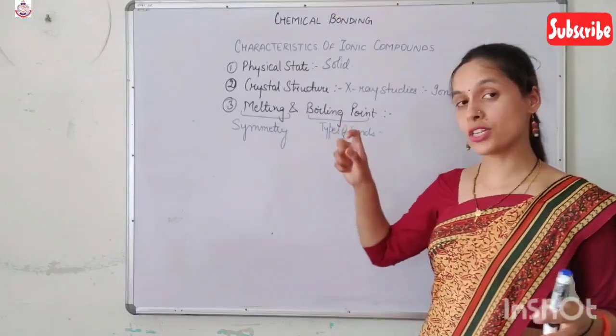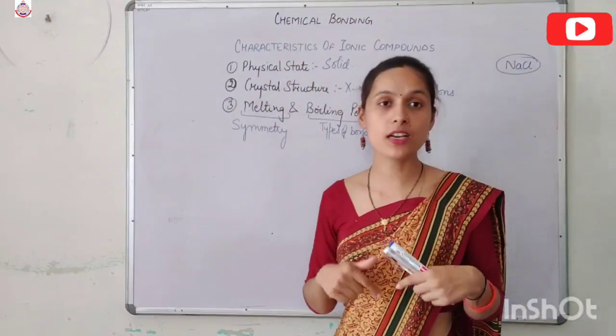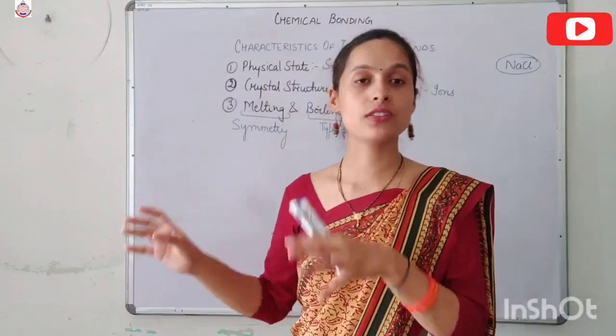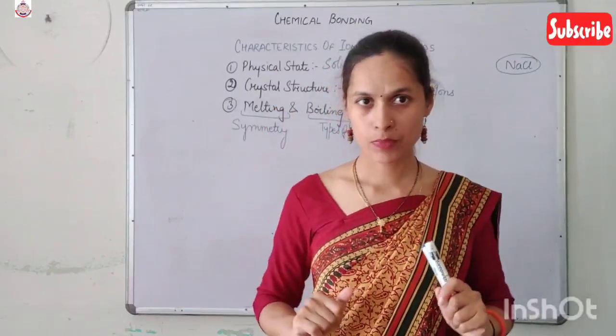So if the bond is very strong, the boiling point should be very high because it becomes very difficult for us to break the bond. So a large amount of energy is required to break the bond, as a result of which the boiling point becomes high.